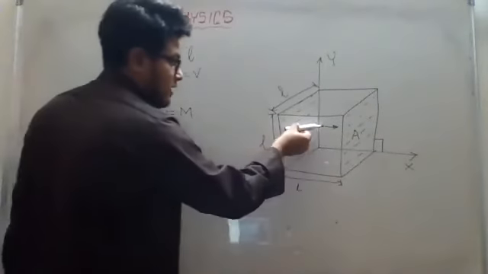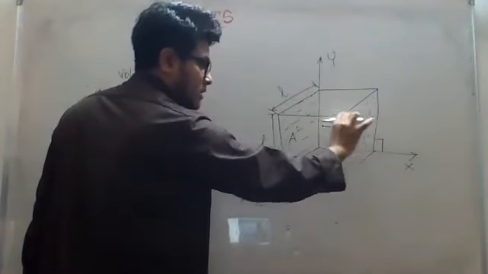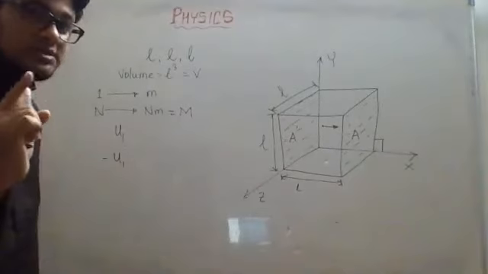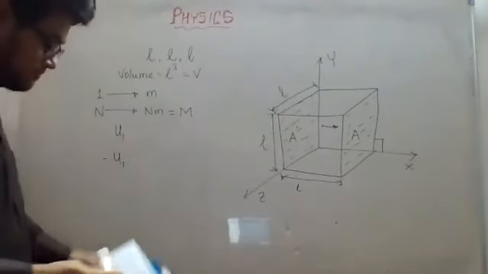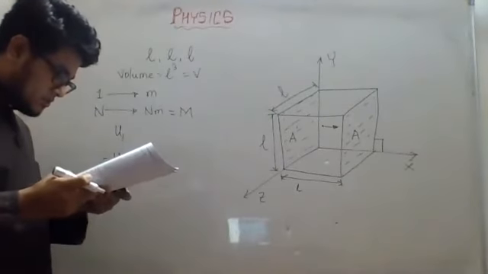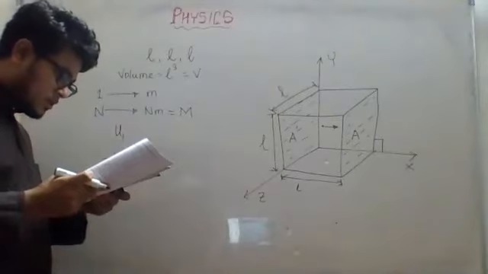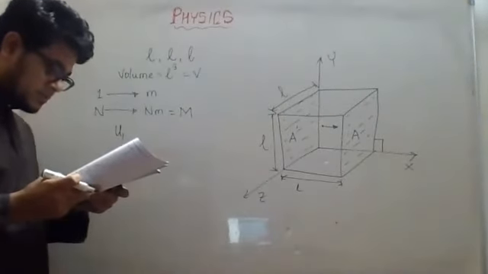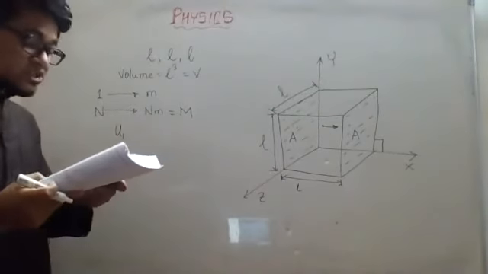That means the molecule was traveling in this direction, it collided with the wall and it bounced back with the same velocity. This is what elastic means. No velocity change will occur here. Understood? So the molecule collides with the wall A perpendicular to the x-axis. Since it is completely elastic, the molecule will move in the opposite direction with velocity minus u1. Due to this collision, there is a change of momentum.